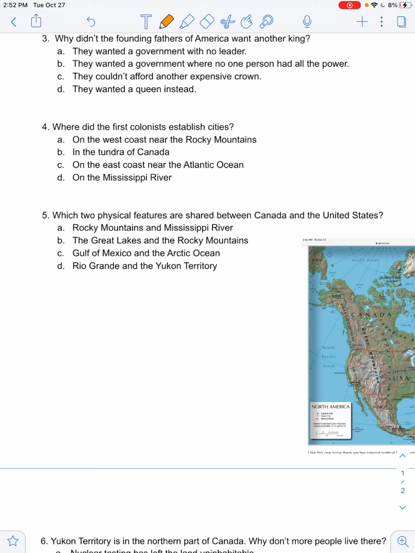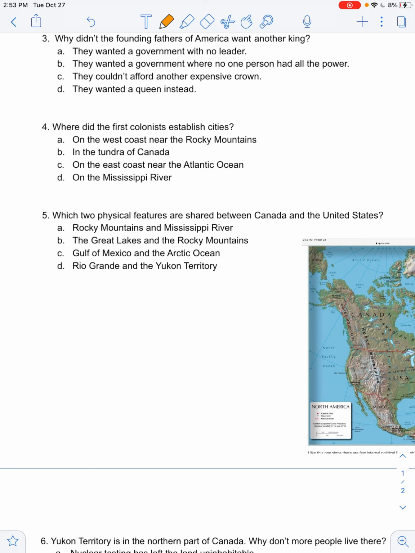Number 3, why didn't the founding fathers of America want another king? So thinking back to your Hamilton videos and to your breakup text with King George, we know that there was a lot of problems between the United States and King George, and so they didn't want another form of king or another type of government where only one person had the power.